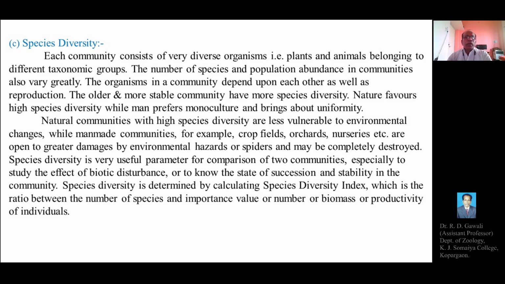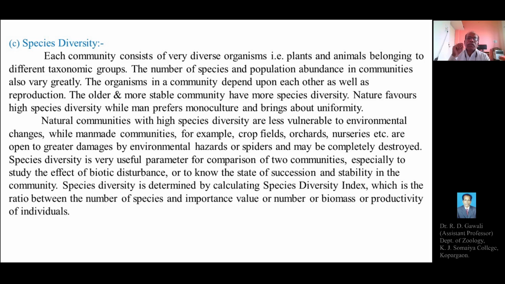Species diversity is a very useful parameter for the comparison of two communities, especially to study the effect of biotic disturbance, or to know the state of succession and the stability of the community.